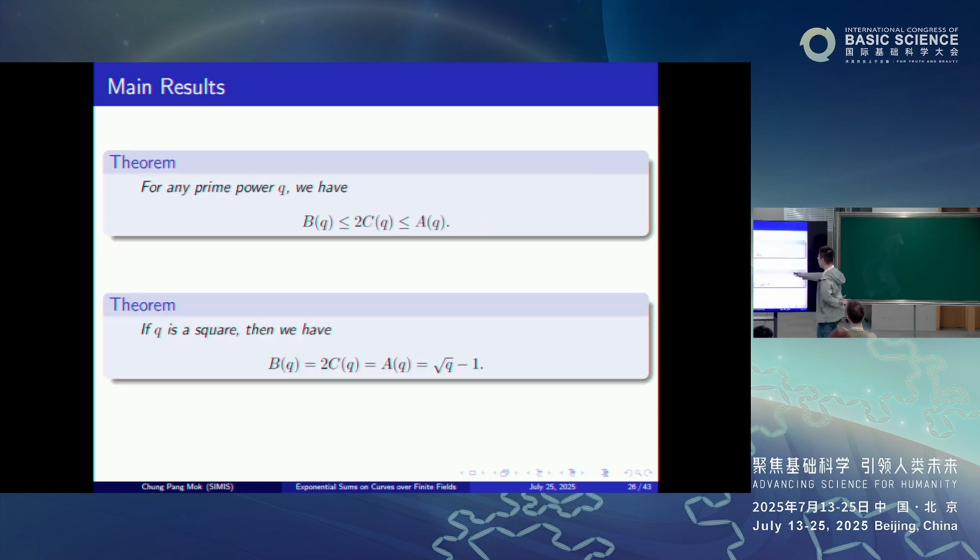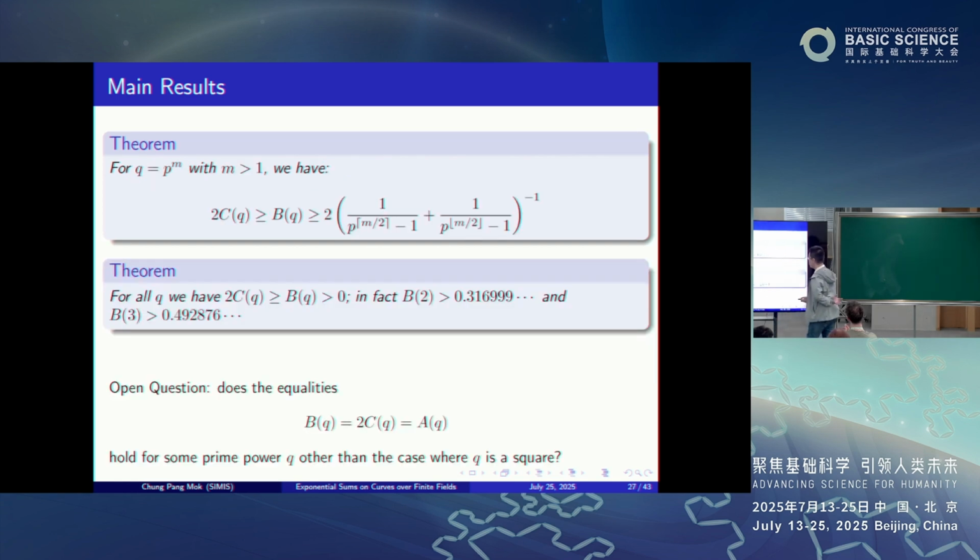So of course you already have this inequality, right? In order to have a lower bound for C of q, it suffices to obtain a lower bound for the relative Ihara constant B of q. So we have this lower bound, namely that B of q is less than or equal to, again, the harmonic mean of these two numbers. So now in particular, this is of course positive, right? But remember this is only valid under this hypothesis, namely q is not a prime.